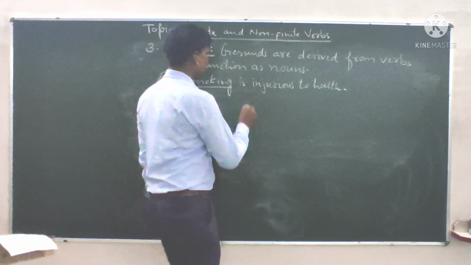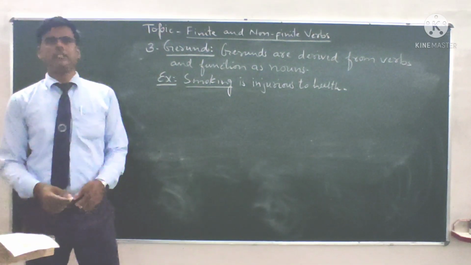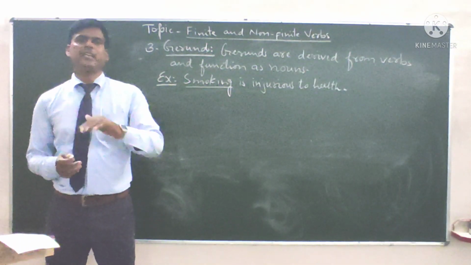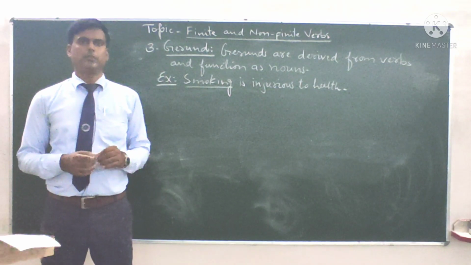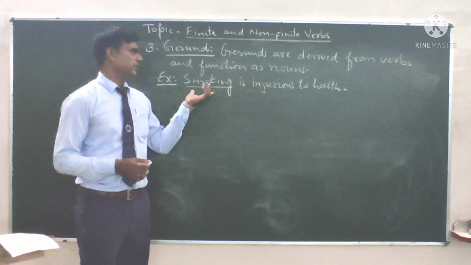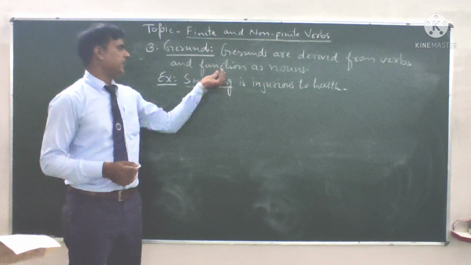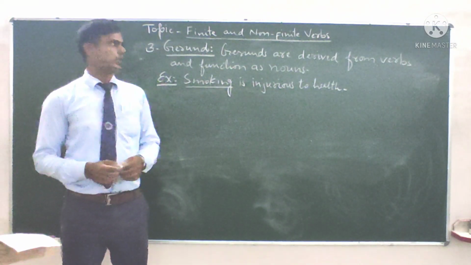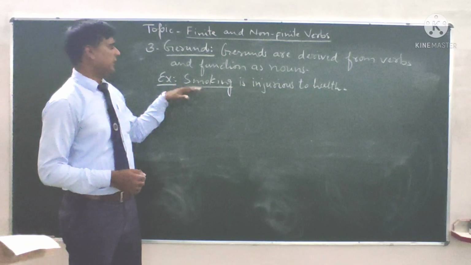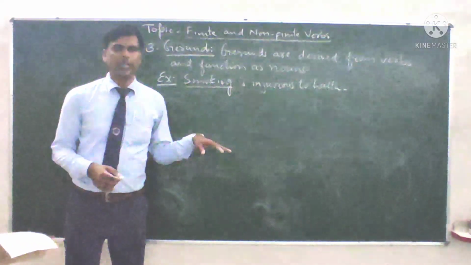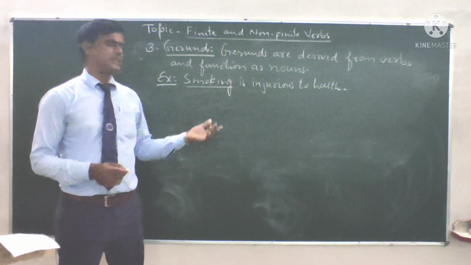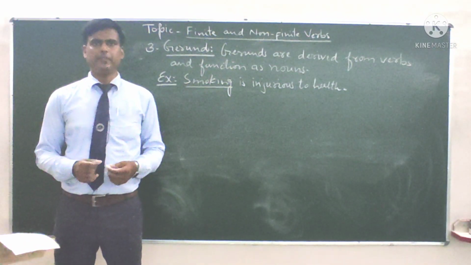Smoking is used as subject in the sentence and it is functioning as the noun. So this is the gerund. We form the gerund by adding ing into the verb. So gerunds are derived from verbs and they function as nouns. So smoking in this sentence is the gerund.